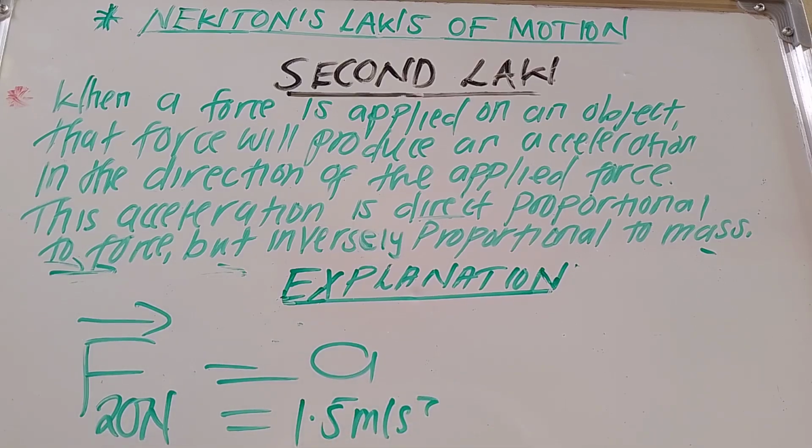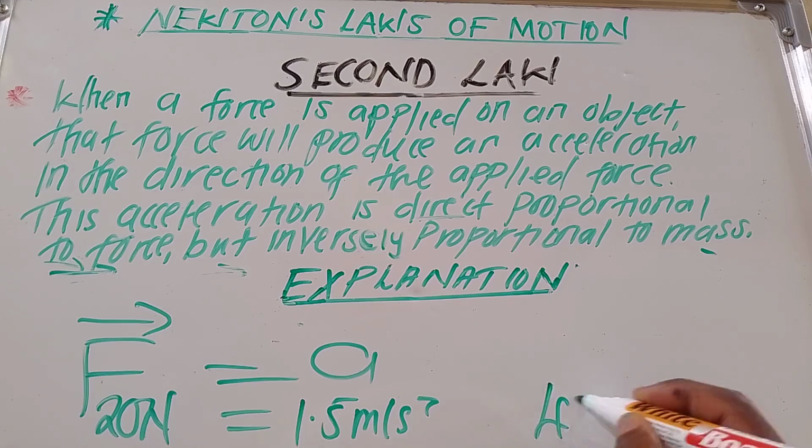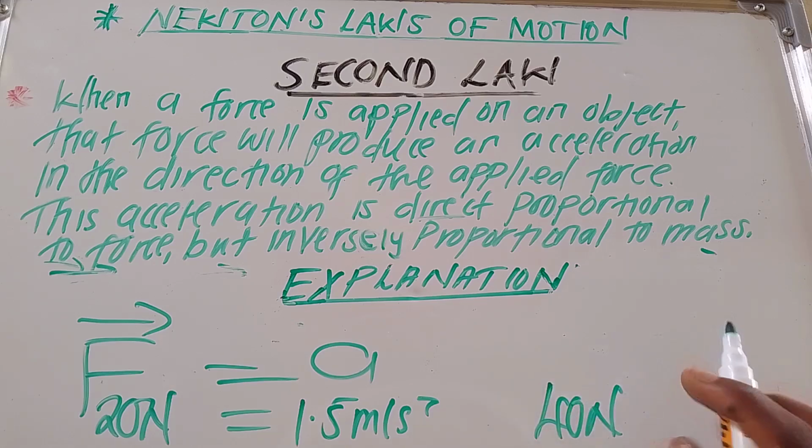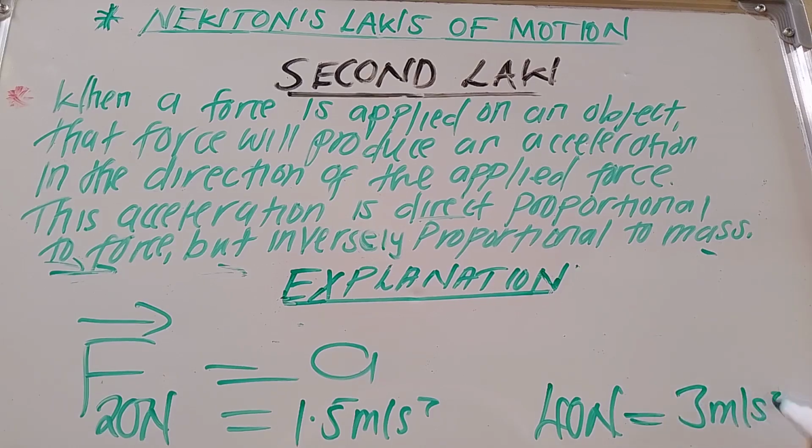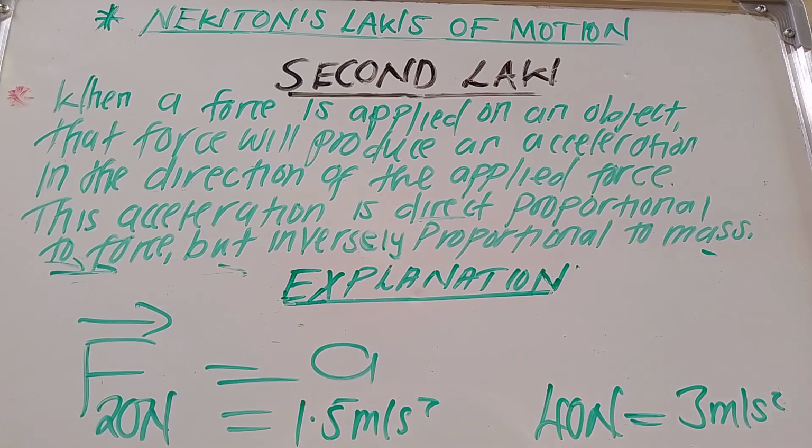So what will happen is that if you double these newtons, let's say we now have 40 newtons, then that simply means that the acceleration will be increased in such a way that it will now become 3 meters per second every after a second, or 3 meters per second squared. I hope you are getting it. So that is what is going to happen.